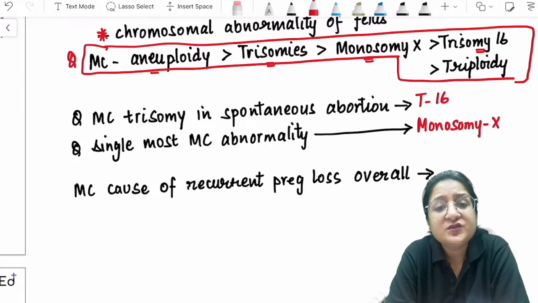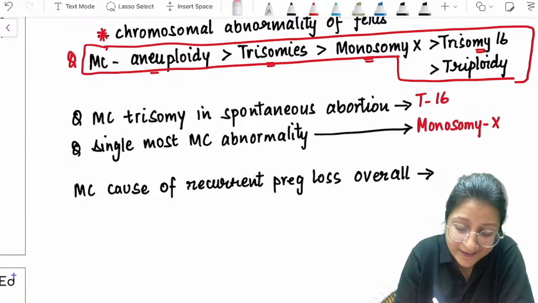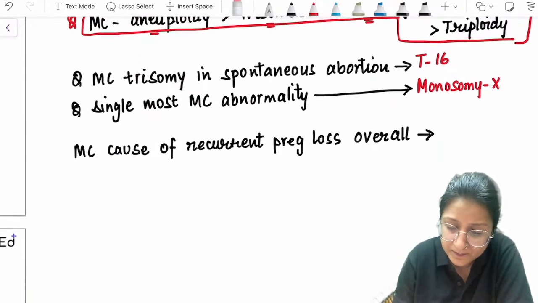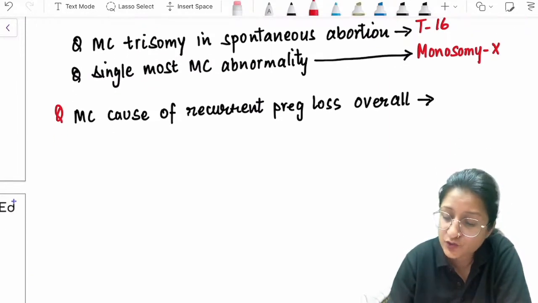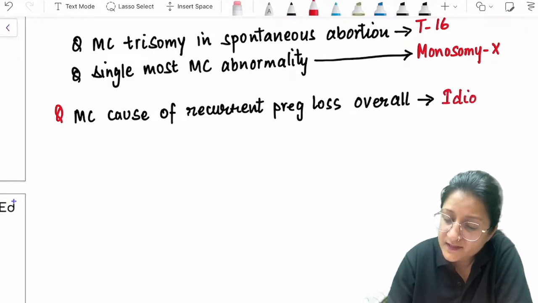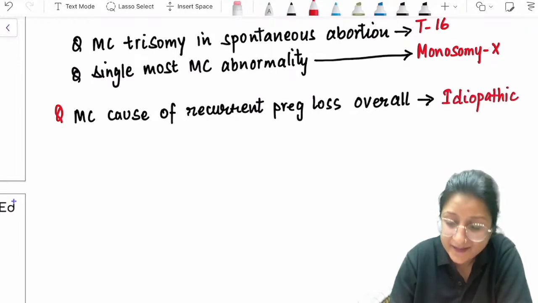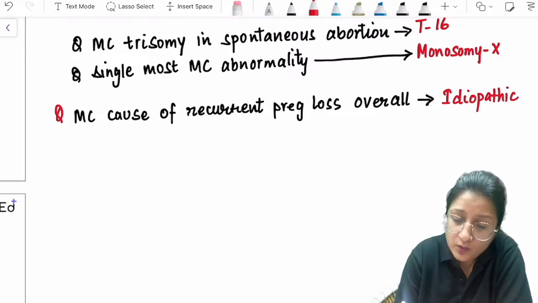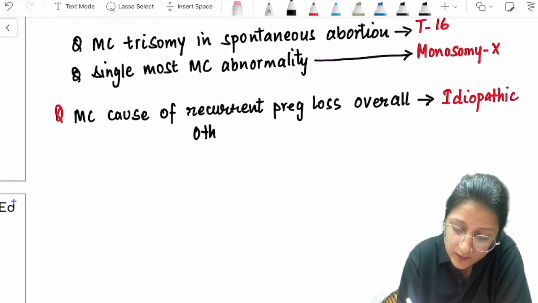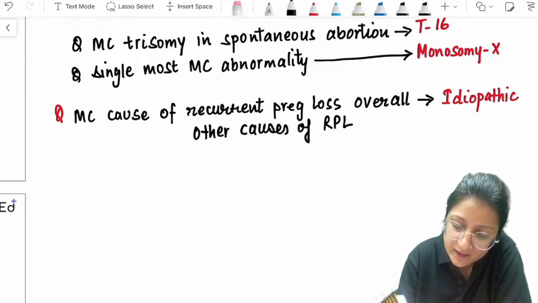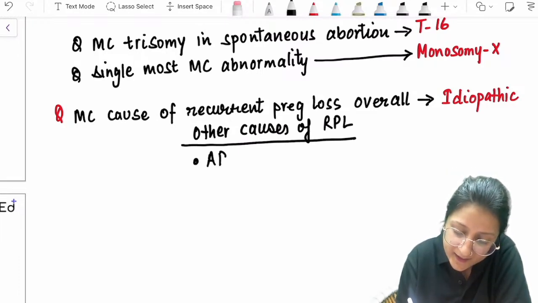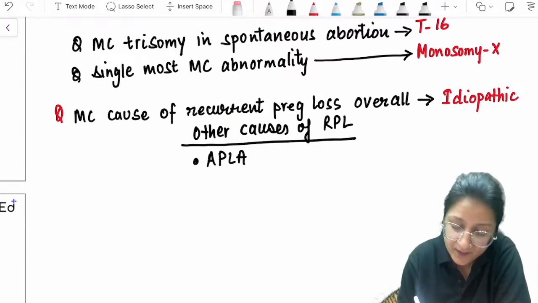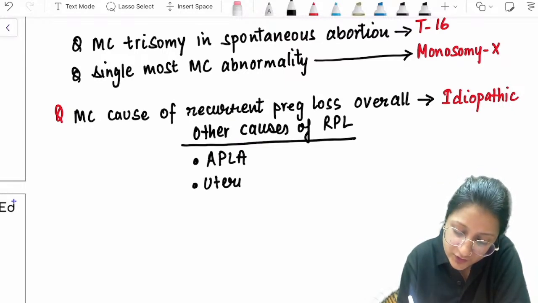And if they ask you what is the most common cause of recurrent pregnancy loss overall, the most common cause is actually idiopathic. Most of the time we don't identify any cause. So what are the other causes of recurrent pregnancy loss, recurrent abortions? Okay, so we can have APLA, antiphospholipid antibody syndrome. We can have uterine structural anomalies,